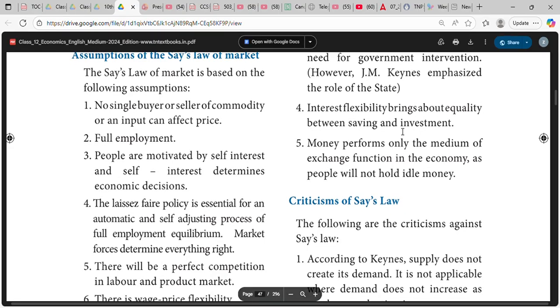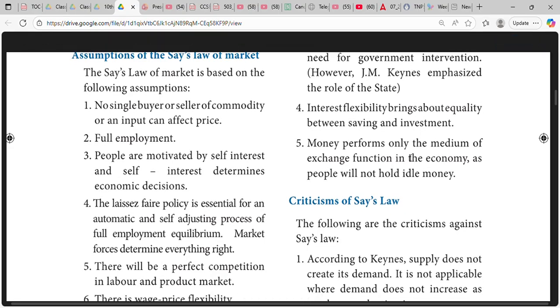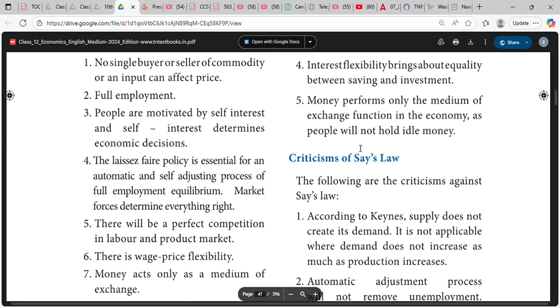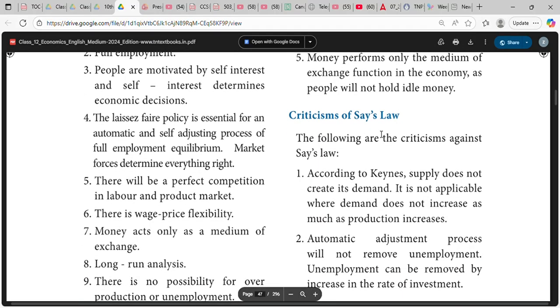Interest flexibility brings about the equality between saving and investment. Money performs only the medium of exchange function in the economy as well. People will not hold idle money.